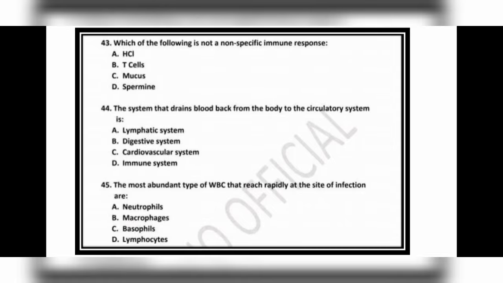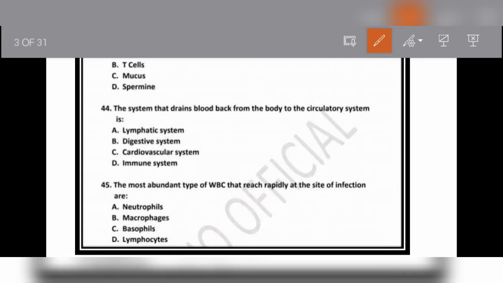Question number 43: which of the following is not a non-specific immune system? Means, which of the following is a specific immune response? Option A is the HCl, option B is the T cells, option C is the mucus, and option D is the spermine. HCl, mucus, and spermine are non-specific immune responses, whereas the specific immune response is the T cells. So here the correct option is T cells, and the immune response that is given by T cells is known as the cell mediated immune response or cell mediated immunity.